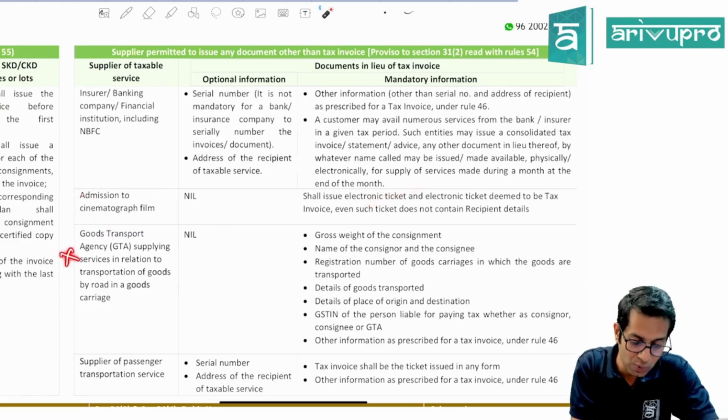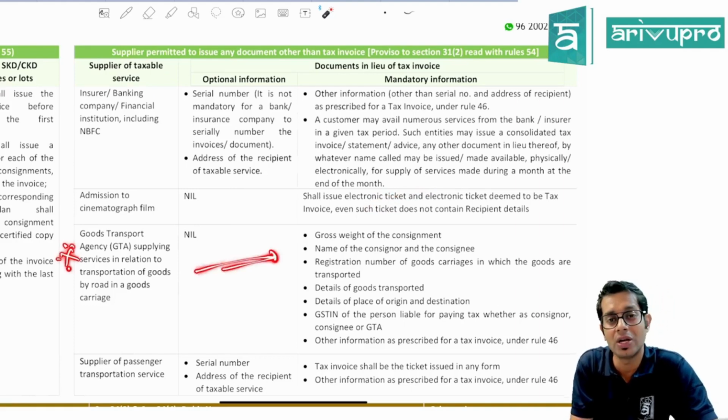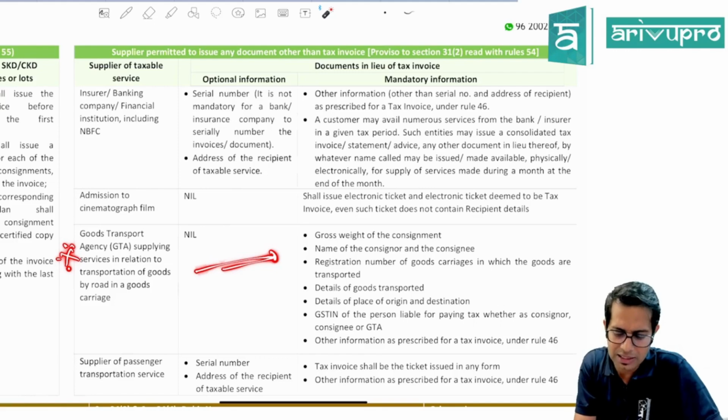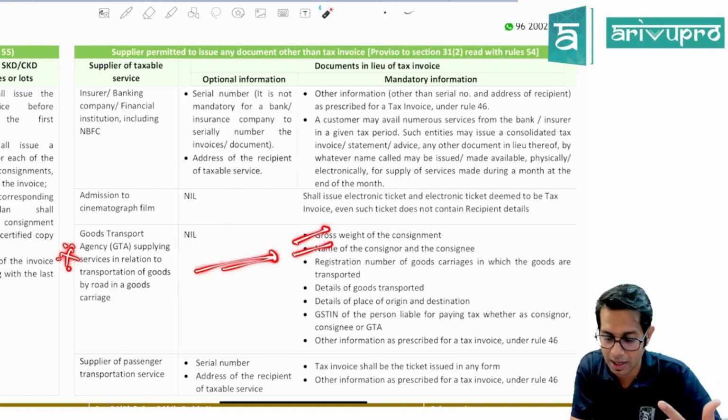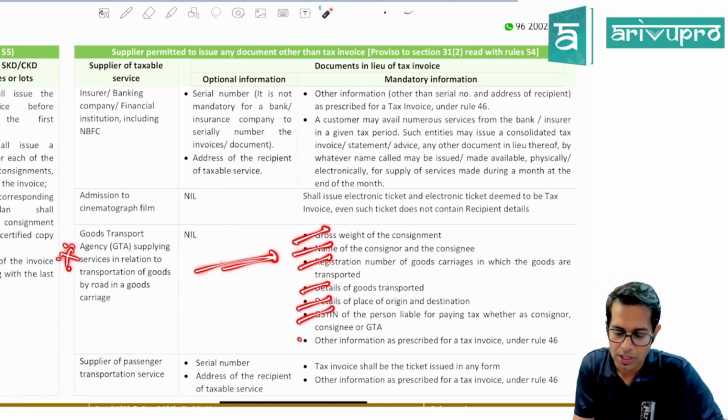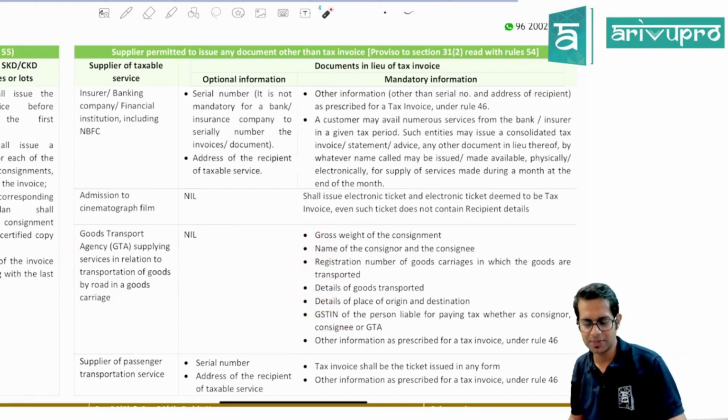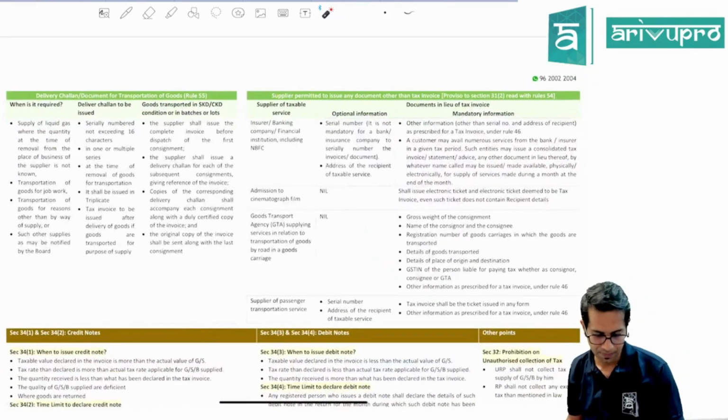And for goods transport agency, very important is this point. A goods transport agency can issue a document called a consignment note instead of a tax invoice. And this consignment note should contain the details of gross weight of consignment, name of the consigner, name of the consignee, registration number of goods carriage, details of goods which are transported, details of place of origin and place of dispatch, destination of goods, then GST number of the person who is liable to pay tax, and such other information as may be specified in Rule 46.